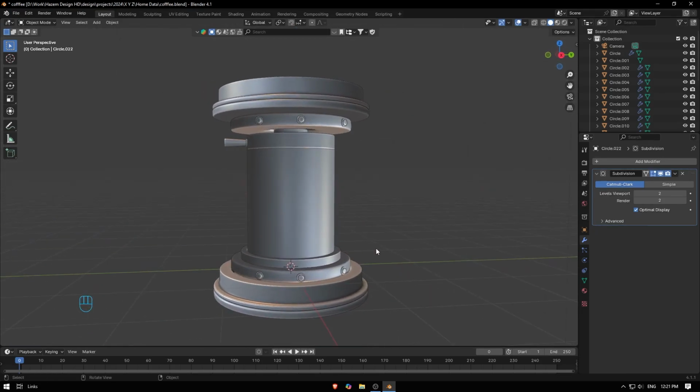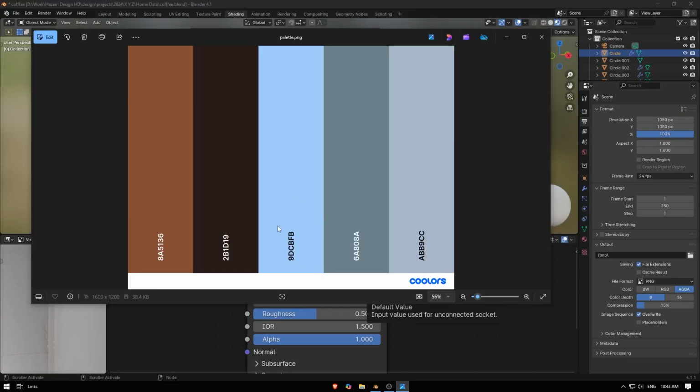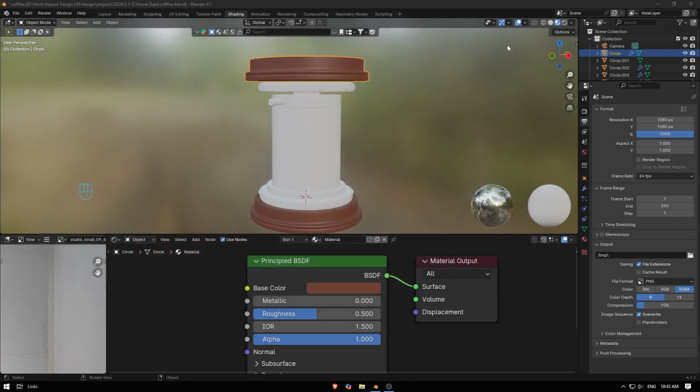So next we're gonna move to the shading. I already extracted some color palette from a couple of images, and that was the one. And here you can find the site. If you search on Google or something, I'm gonna leave all the links in the description. So we need to make this inside Blender or import it.